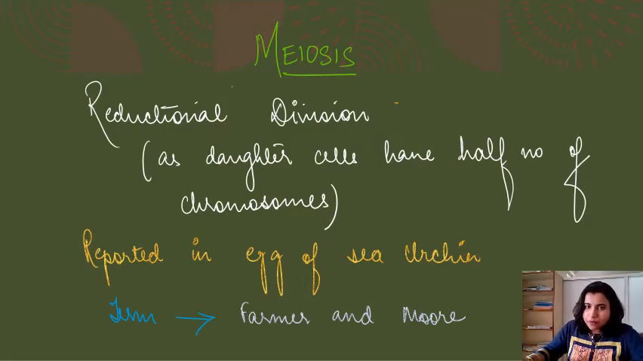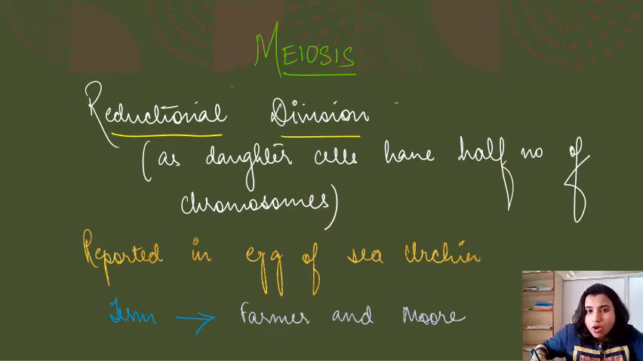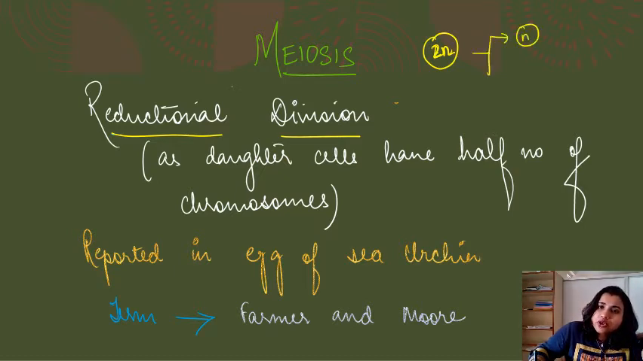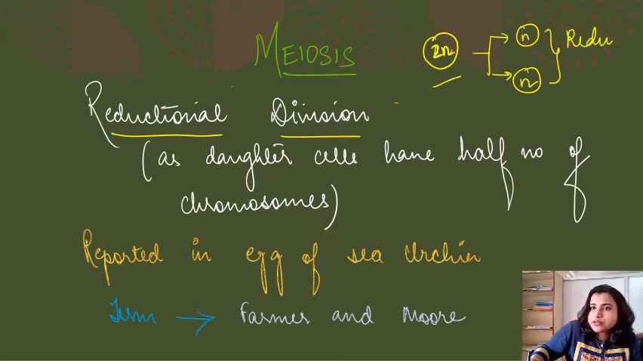Coming to meiosis. Meiosis is known as reductional division. Now what is reductional division? You can see the term reduction. Reduction means what? If this is a parent cell having 2n chromosomes, and this parent cell divides into two daughter cells, each daughter cell will have half the number of chromosomes, right? As the daughter cells have half the number of chromosomes, their chromosome number gets reduced as compared to the parent cell. So we call this reductional division.